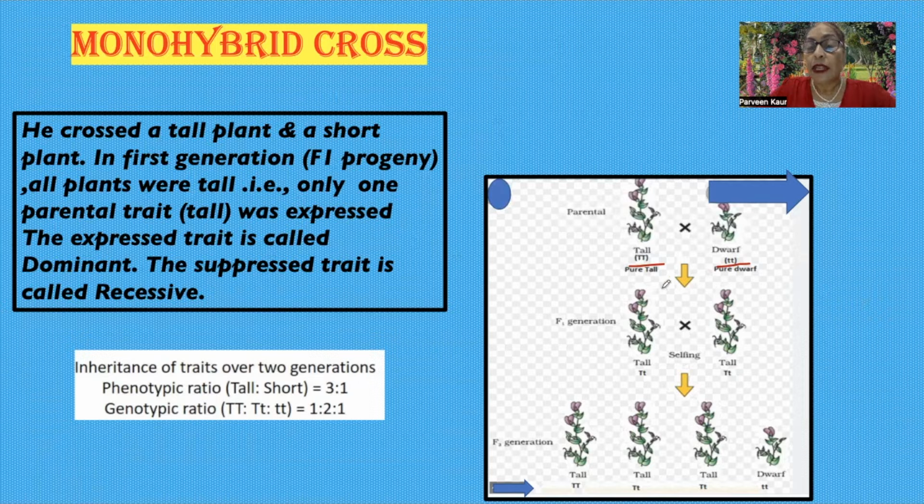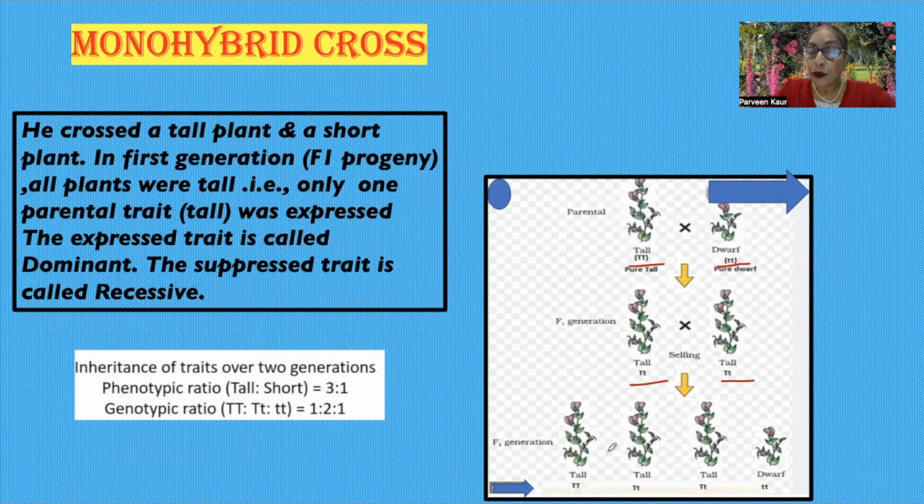In this picture, you can see tall is denoted by capital T, capital T. The dwarf allele is denoted by small t, small t. So in the first generation, all plants were tall and denoted by capital T and small t.